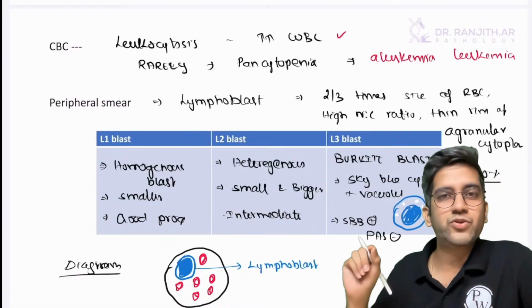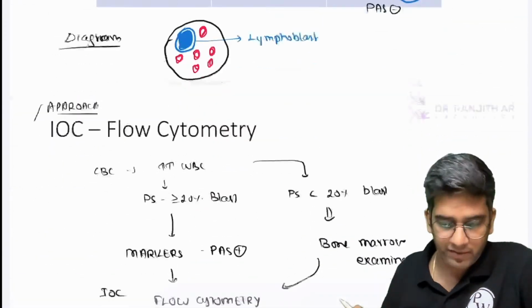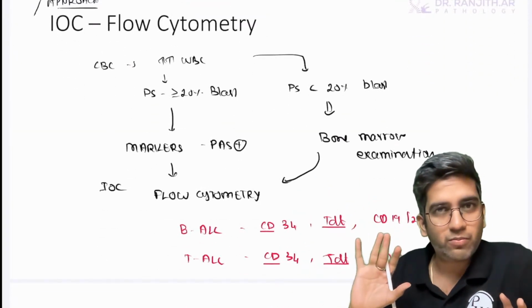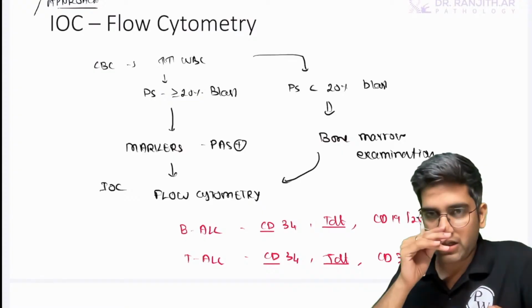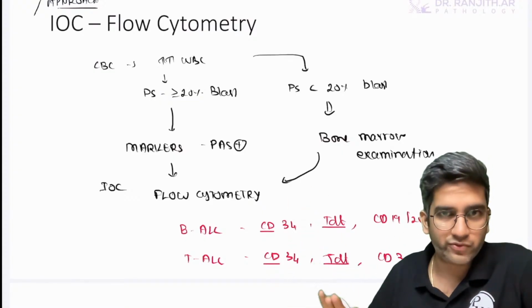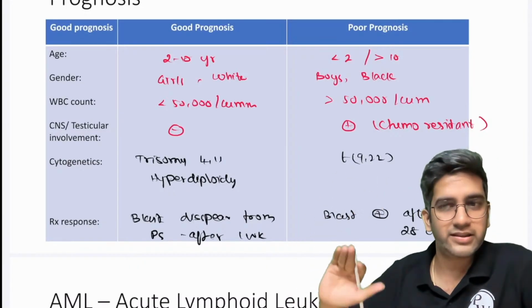We have different types of blast in AML, different features in AML and different markers in AML for each of the blast. And we have the same investigation protocol plus more than 20%, go with the same markers, go with flow. Less than 20%, go with bone marrow, go with flow, right? Prognosis is actually based on the classification. So that will be done in the single go, okay?